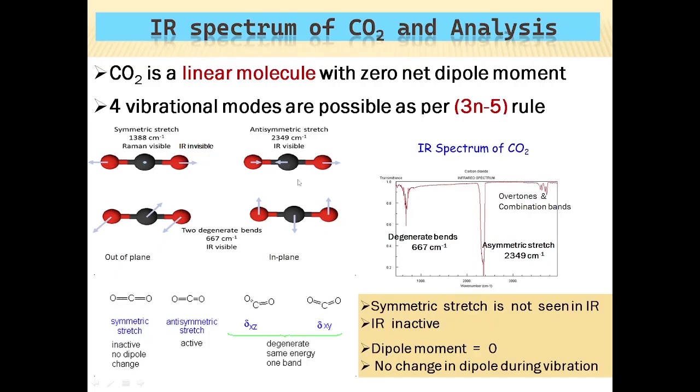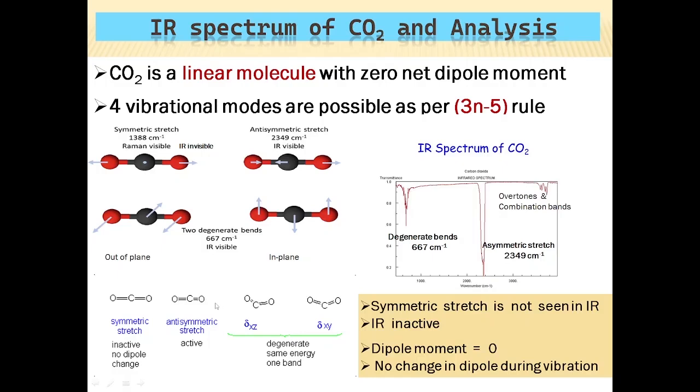These 4 vibrations are as seen here: symmetric stretching of the CO bonds like this, anti-symmetric or asymmetric stretching, and 2 bending vibrations. One is out of plane and one is in plane bending vibration.